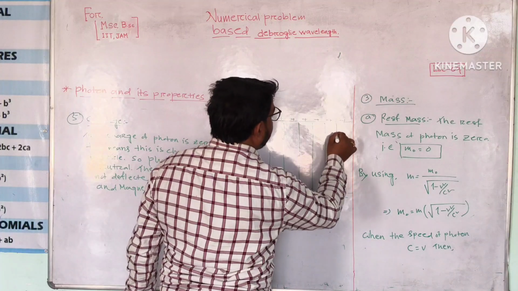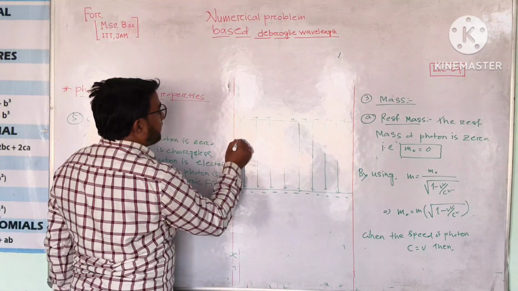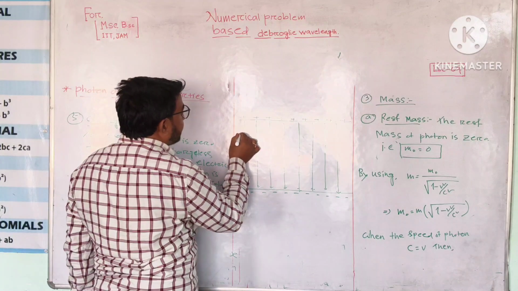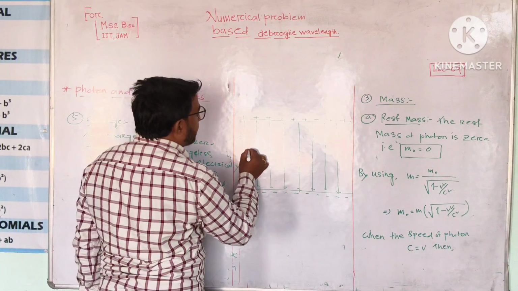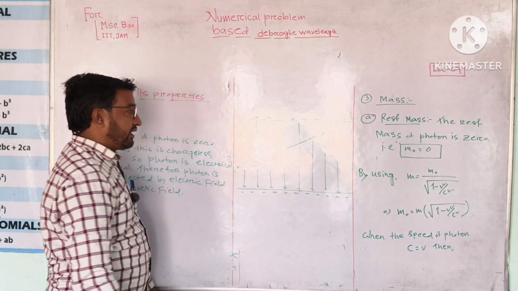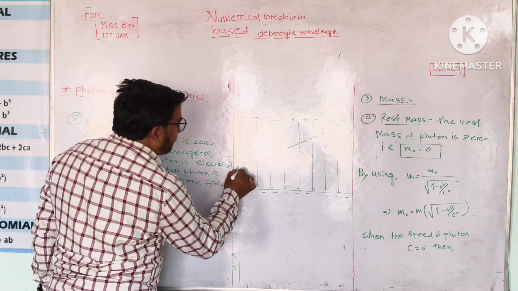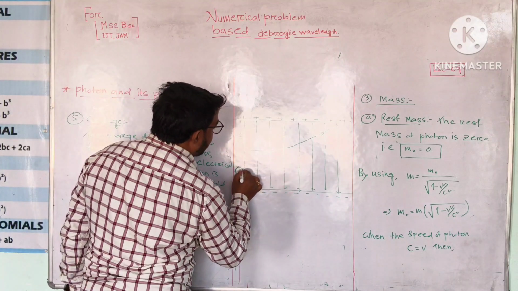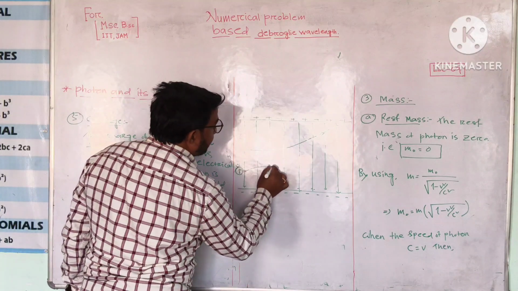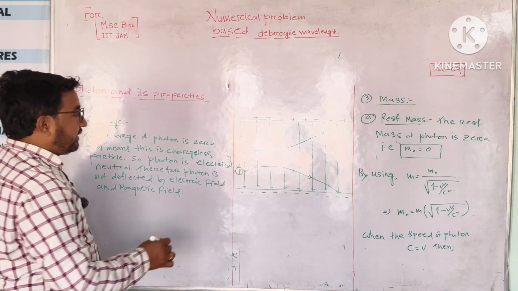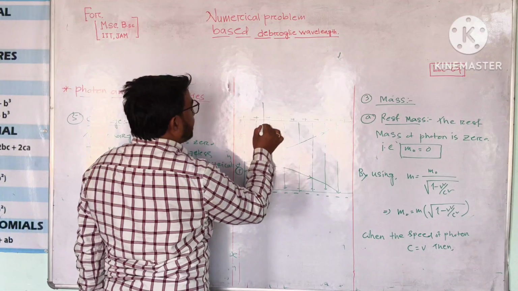When an electron moves through this electric field, we know that electron is a negatively charged particle, so the electron is deflected towards the positive plate. And a positively charged particle is deflected towards the negative plate.